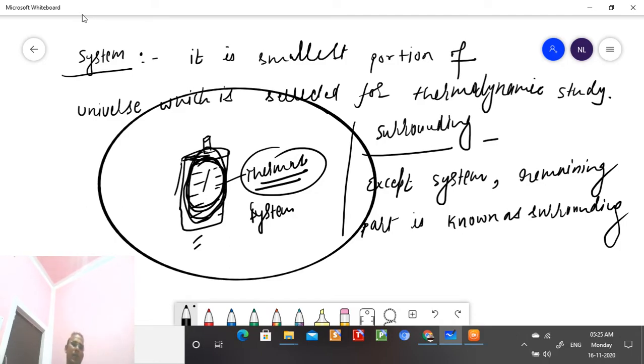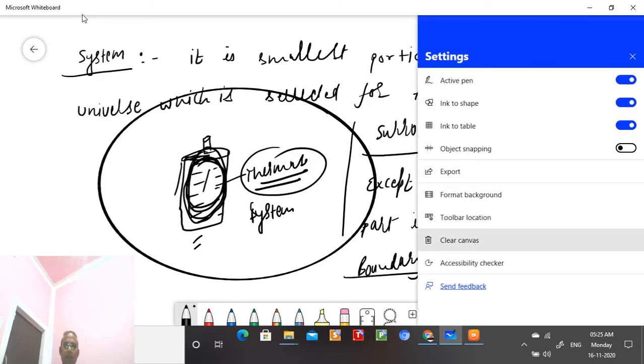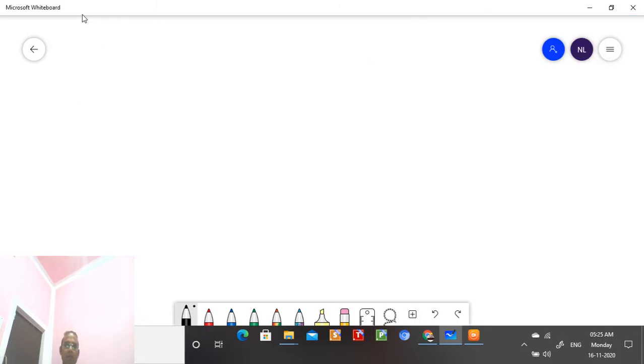Similarly, what is the meaning of boundary? If anyone asks what is boundary, student, boundary means the line.